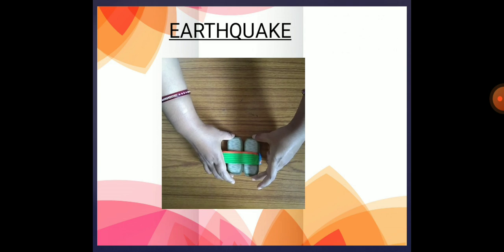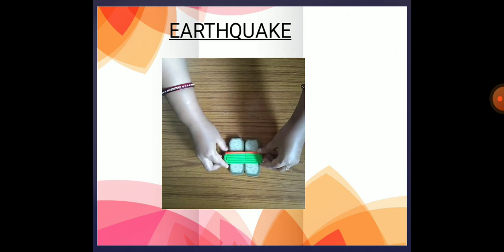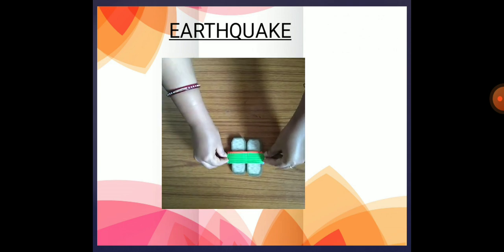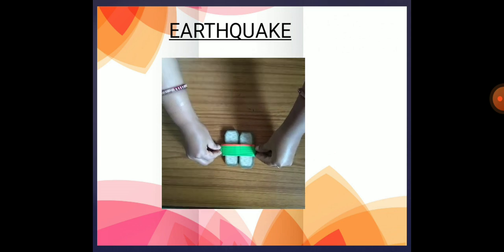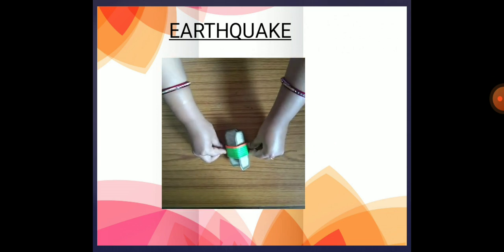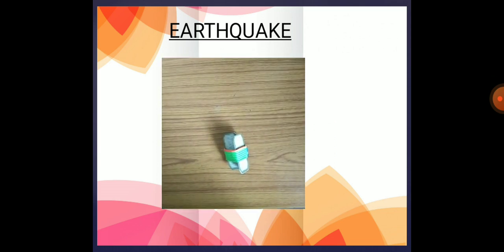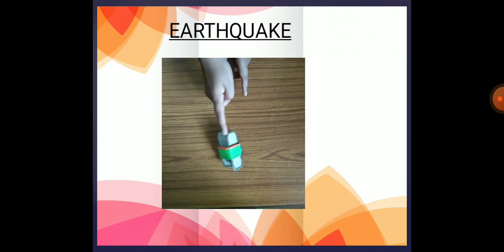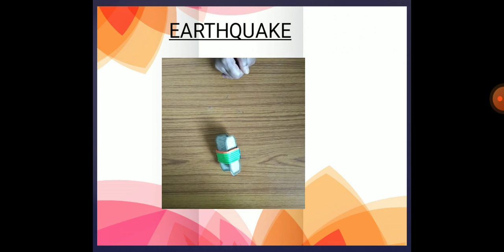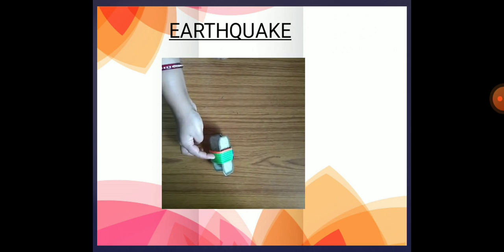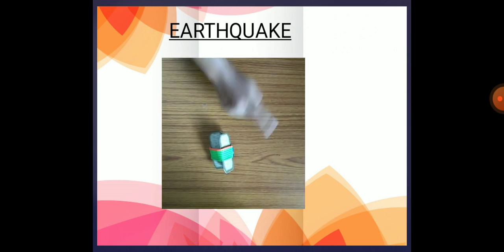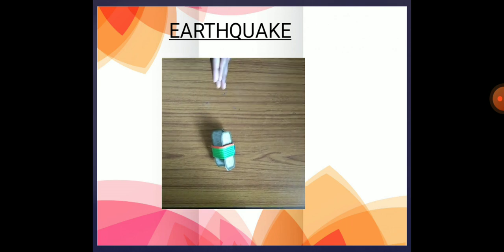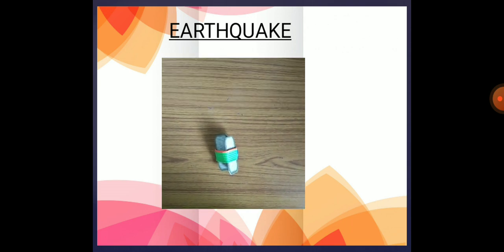When the energy is more and uncontrollable, the plates collide. Then only an earthquake will occur. Understand? See, the two plates are collided with each other. This is the core, mantle and the crust. This is how the earthquake occurs. Understood, students?